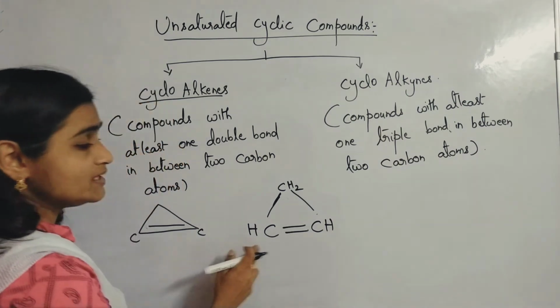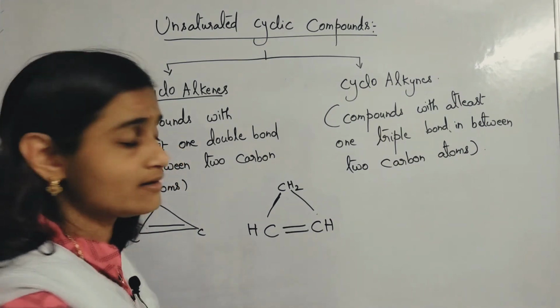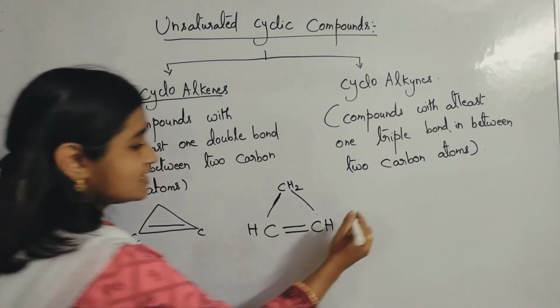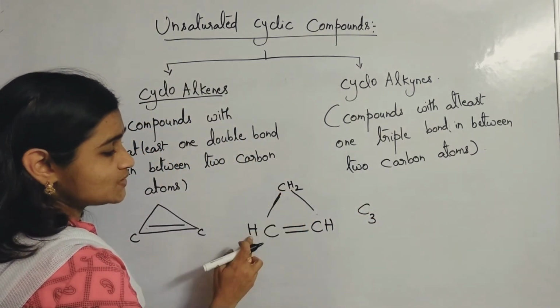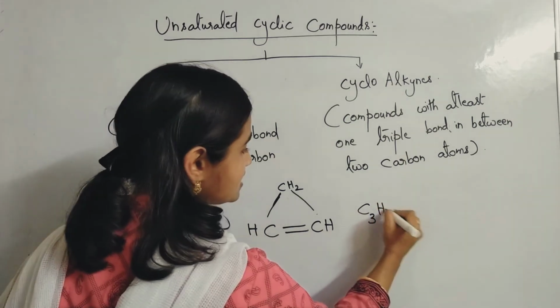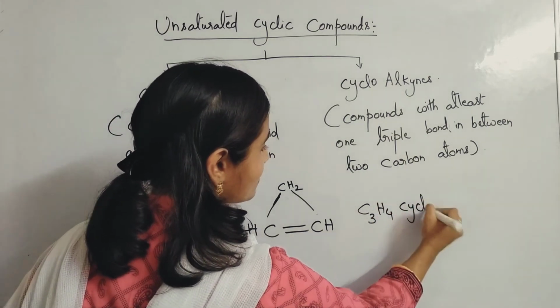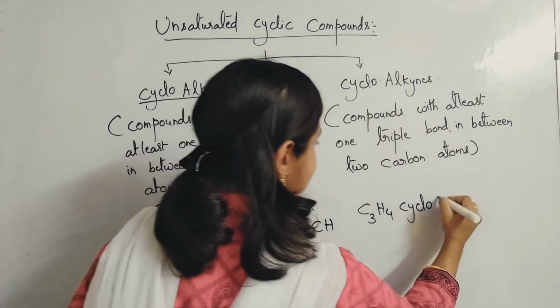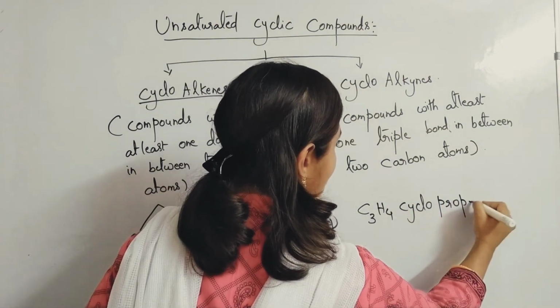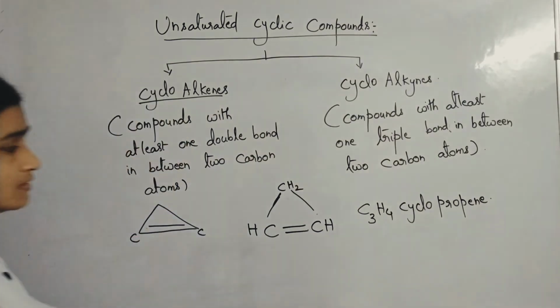So what will be the formula for this? Here 3 carbons are there, so C3, and hydrogens 2 plus 1 plus 1, 4. C3H4. This is the formula for cyclopropene. This is an unsaturated hydrocarbon, a cycloalkene.